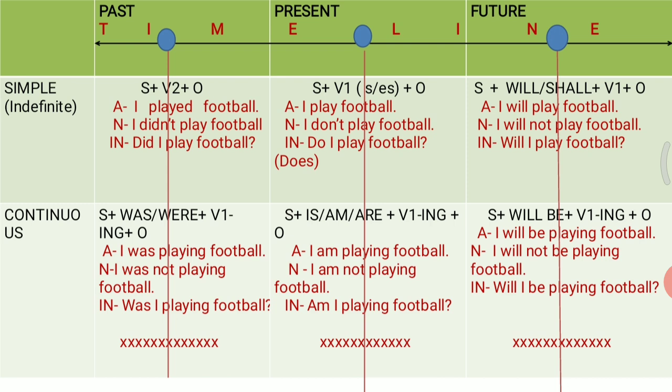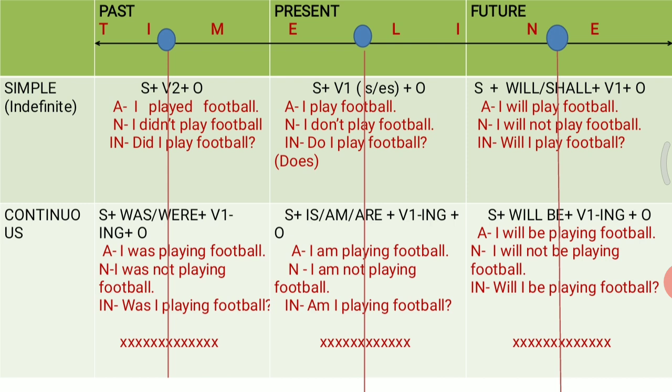You can see the cross marks in the box, and that display your action which was continuing in the past time, and that is how you can easily understand that this is past continuous tense. The action was continuing in the past.